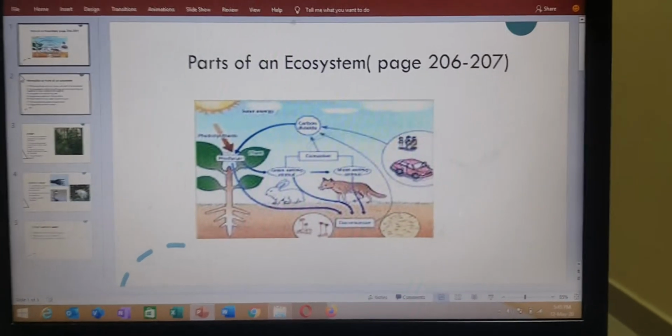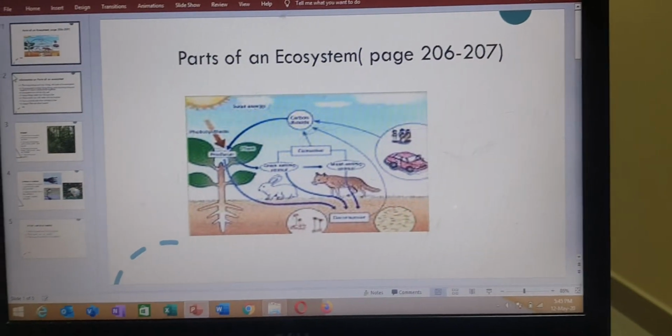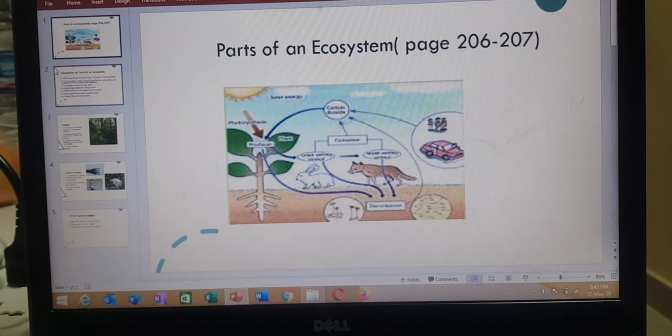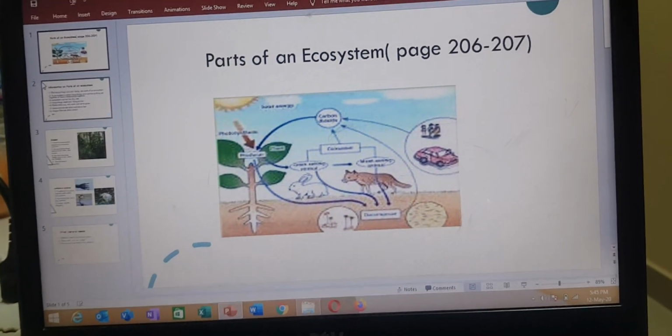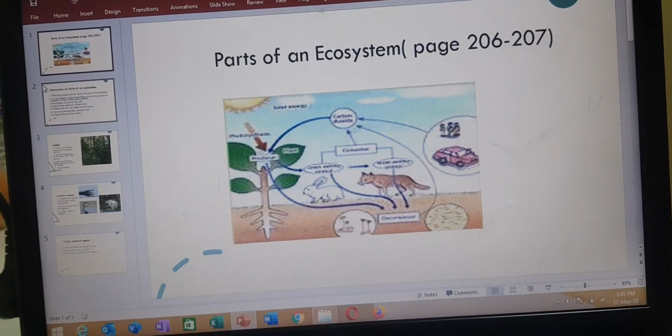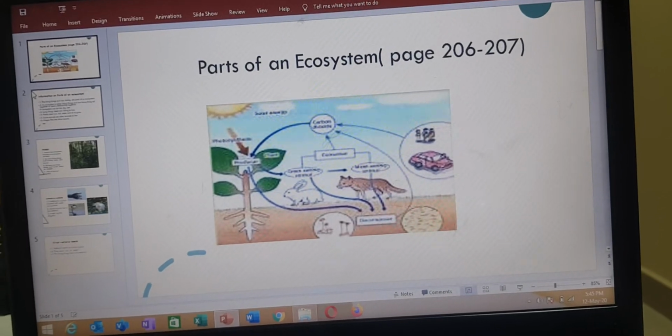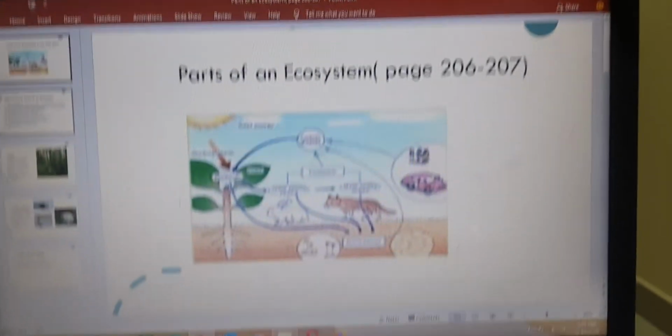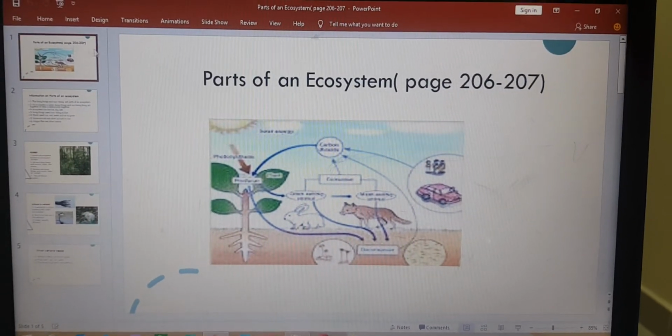So we talked about parts of an ecosystem today during the Zoom, and some students couldn't join the Zoom, so just watch the video about parts of an ecosystem in your book on page 206. Now let's go over the information.